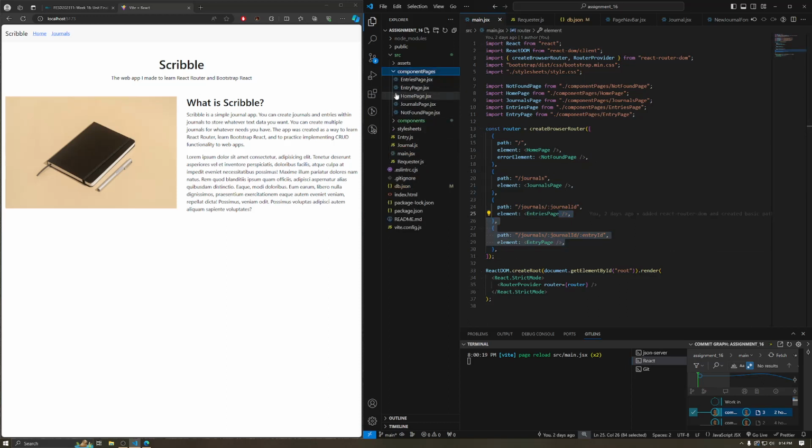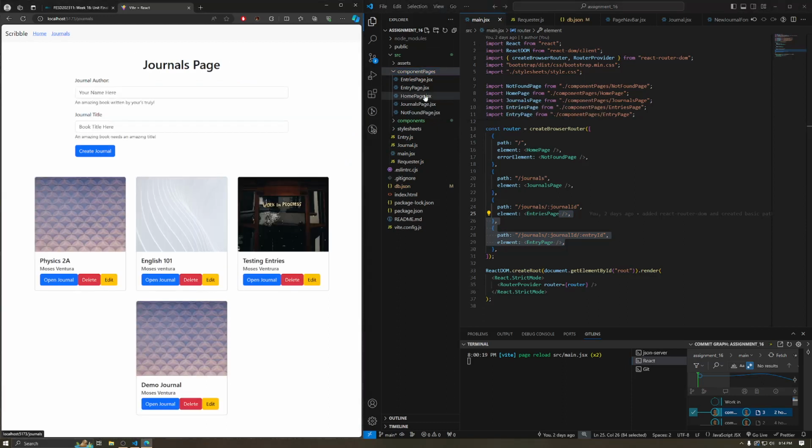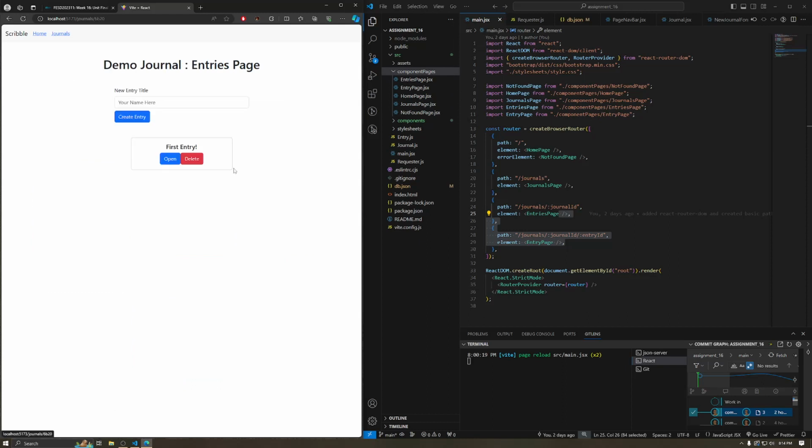So for this home page, we have a component page called home page. And then for this next one, the journals page, it's literally called journals page. Here it is. And I follow that convention throughout anything. So we open the journal, and then we have this entries page, and it's entries page. And then once we open the entry, it's going to be entry page where we have our information.